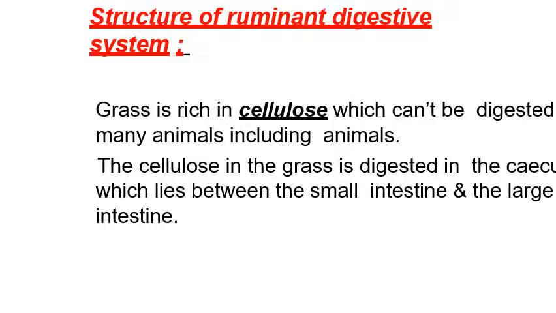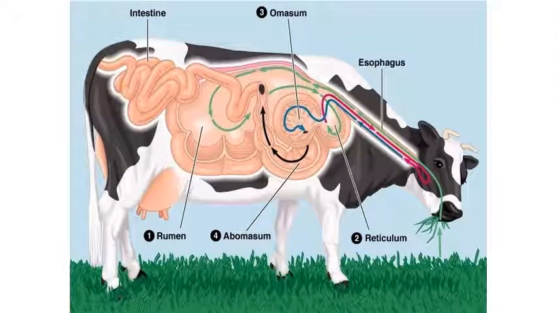Structure of the ruminant digestive system. Grass is rich in cellulose, which cannot be digested by many animals, including humans. The cellulose in the grass is digested in the caecum, which lies between the small intestine and the large intestine. You can see the rumen, reticulum, abomasum and omasum.